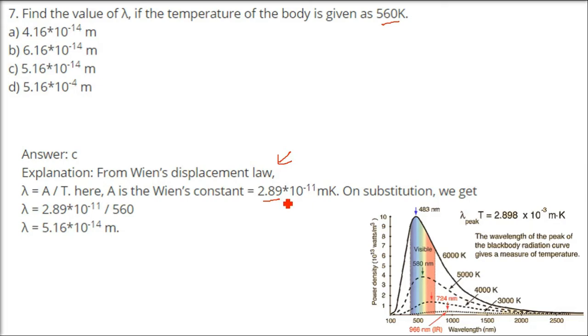And we can apply it here because temperature is also given, and lambda will be the wavelength, which will be in meters here. This is going to be 5.16 into 10 to the power minus 14 meter. C is the correct answer.